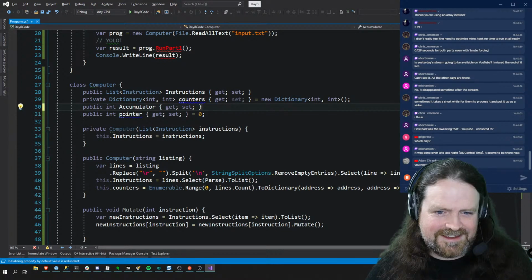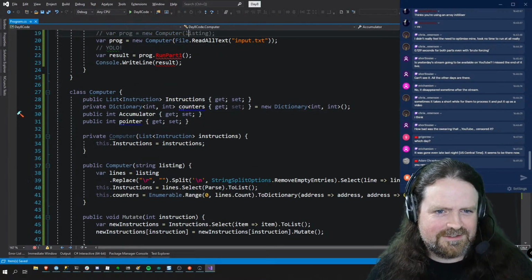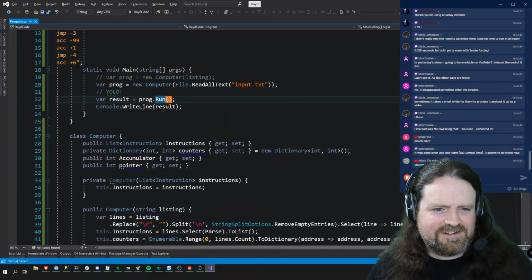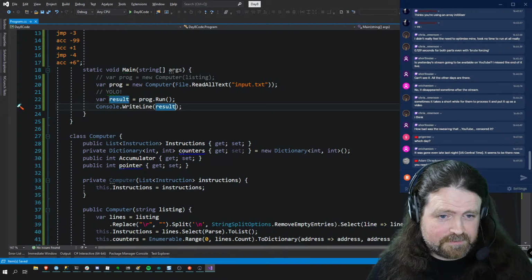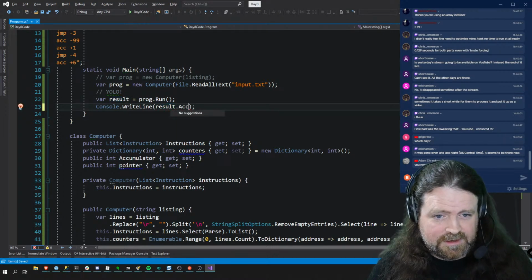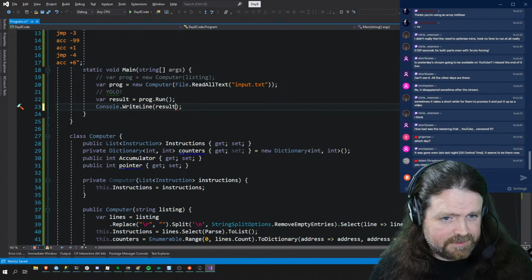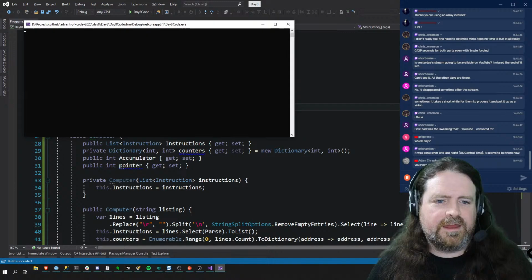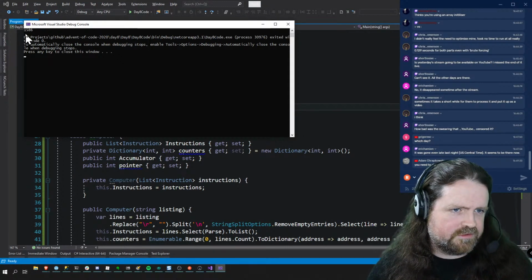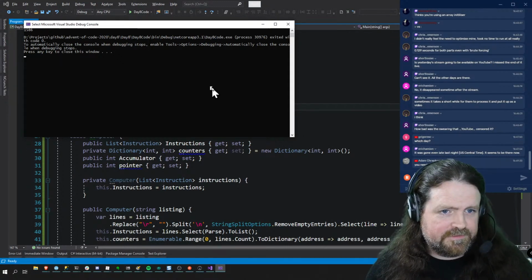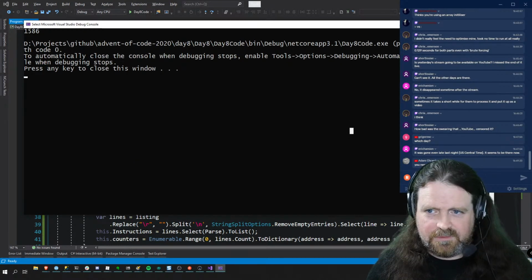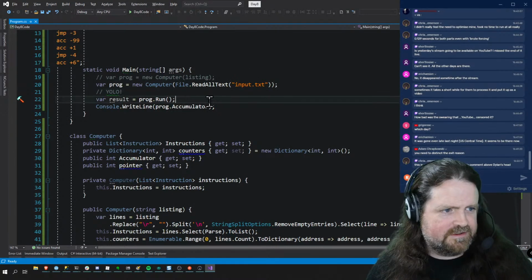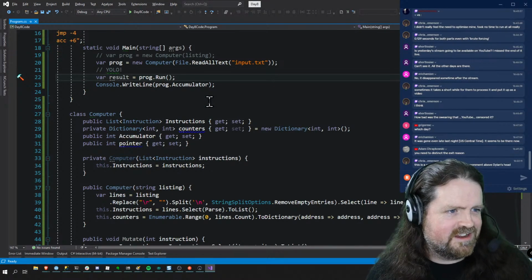Okay, so those can come out because 0 is the default value for ints in .NET because they're not nullable. So what I'm going to do now is let's just check result equals prog.run and result. I'm just going to check whether any of those changes have broken it. 1586 was still my result from the first part of that, right? So that's still working, which is cool. But now we are going to throw the whole thing in a massive mutation engine.